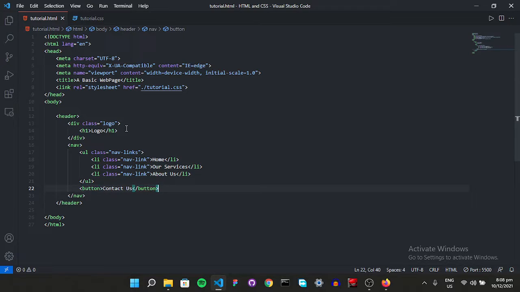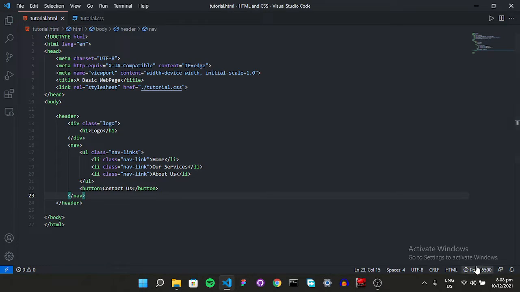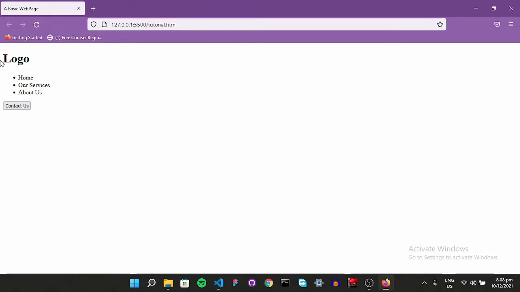Great, perfect. So now let's see what we have done so far. So let's refresh our page for now. Oh yeah, I forgot to change the directory, so remove this one and then go live again. Let's see what happened exactly in our browser. So there it is, our basic web page. Yeah, we're going to style it afterwards.